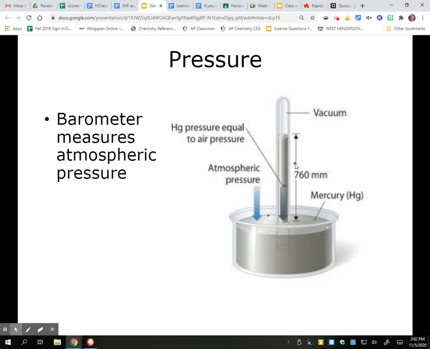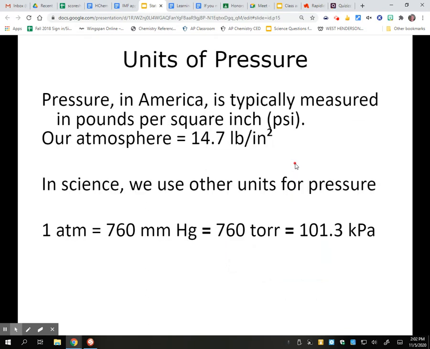Now, here in America, we are going to use our empirical units to express pressure. So it's usually measured in pounds per square inch, or PSI. And you might notice that like with car tires, and it has PSI written along the side. Our standard atmosphere that I was talking about is 14.7 pounds per square inch. So that means every square inch on your body has the atmosphere hitting it with a force of 14.7 pounds. That's a good sized cat. That's a lot of pressure.